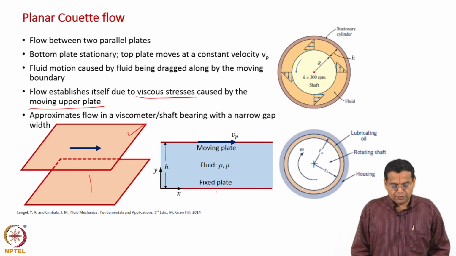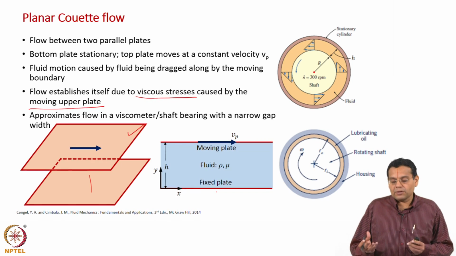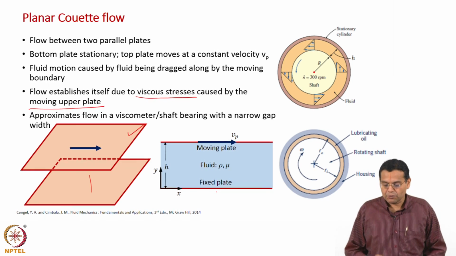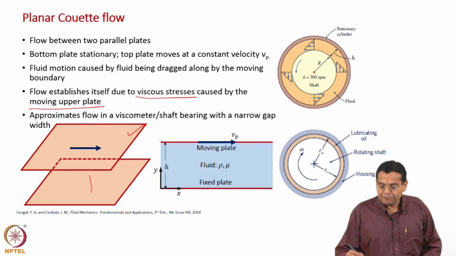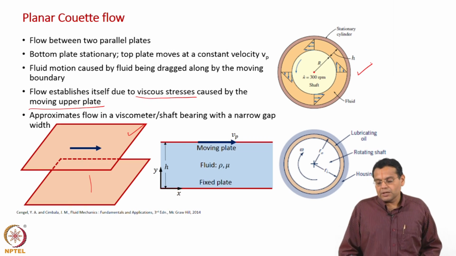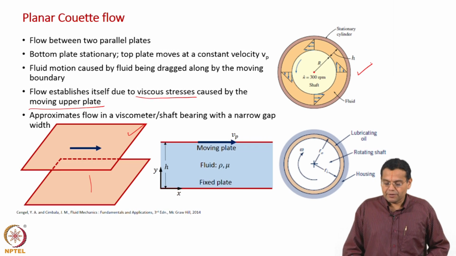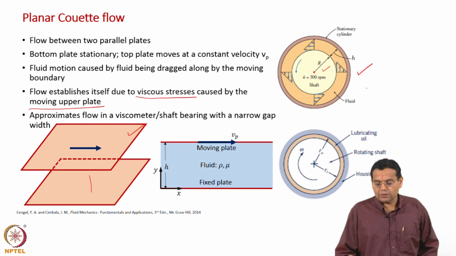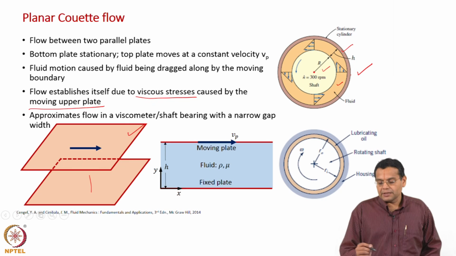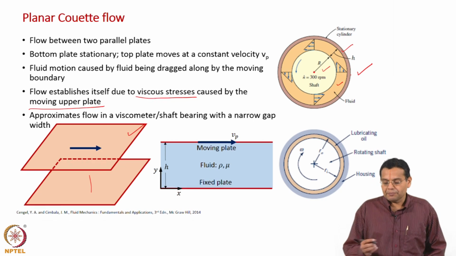Now, what are the flows which are similar to this? What is the flow that this geometry approximates? One is familiar to us, the other is almost similar to that. What is familiar to us? We came across this viscometer arrangement a few classes back when we discussed the application of Newton's law of viscosity. We have an inner cylinder which is rotating, the outer cylinder is stationary, and a viscous fluid, let us say water, between the 2 cylinders.